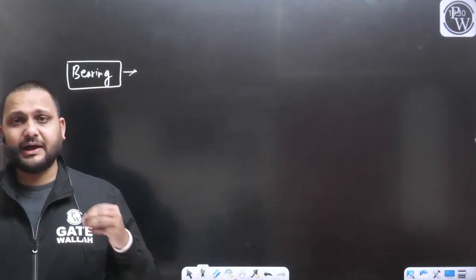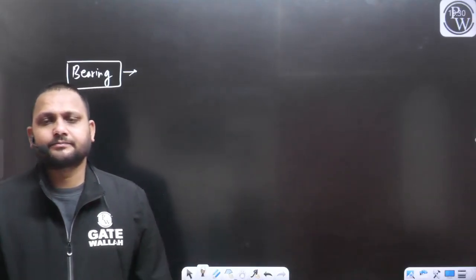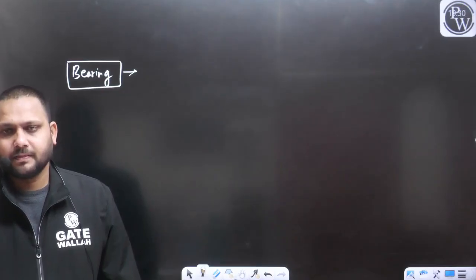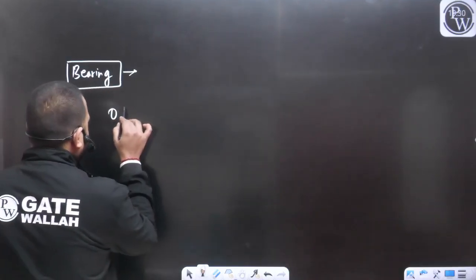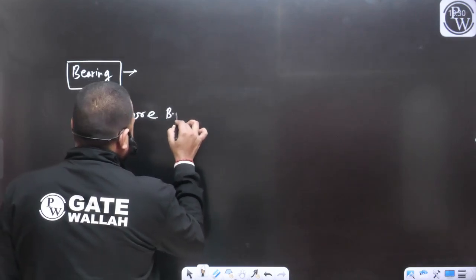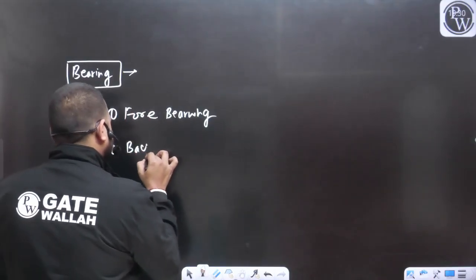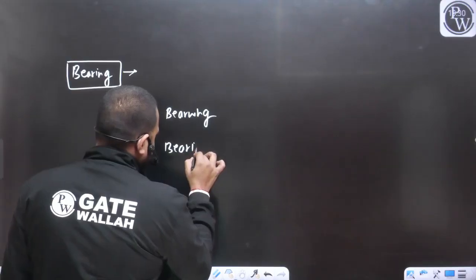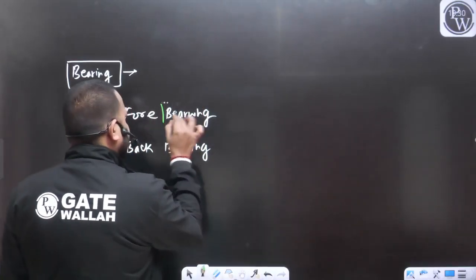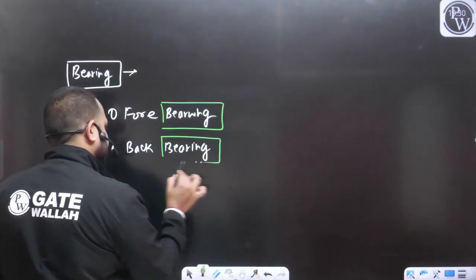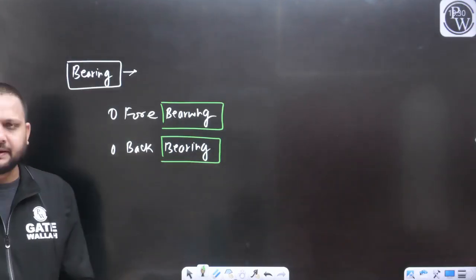Here I am classifying the magnetic bearing into two types. First is going to be the fore bearing and another is going to be the back bearing. Sir, I know the concept of the bearing, there is no problem with this term. But what do you mean by fore bearing and what do you mean by back bearing?